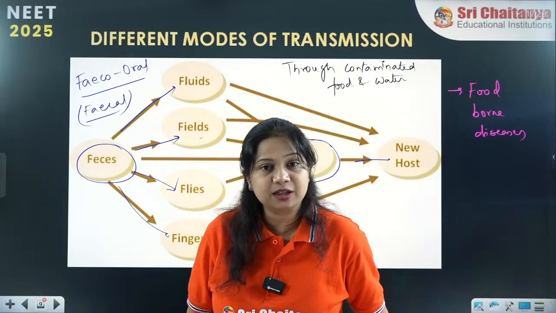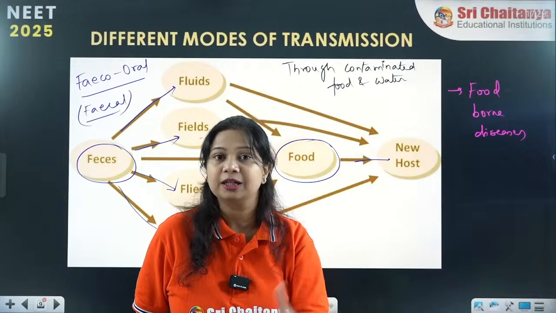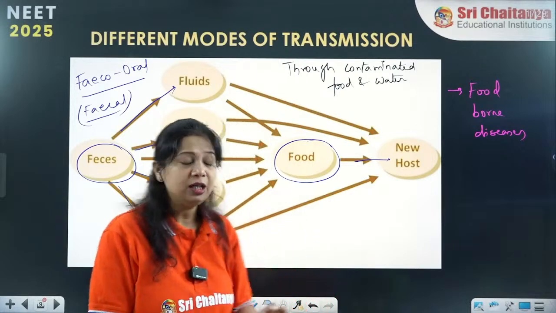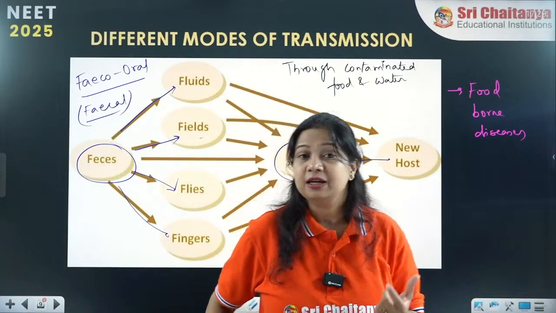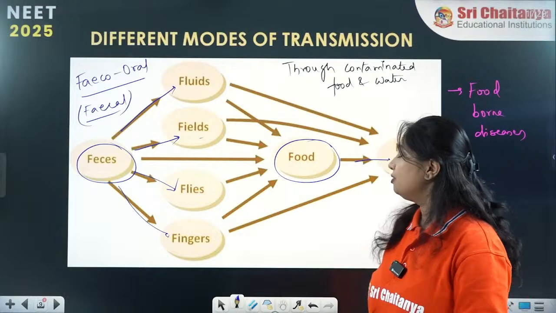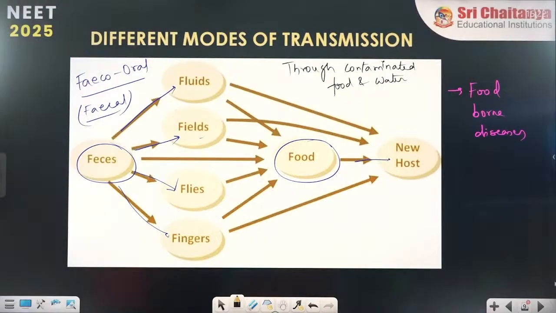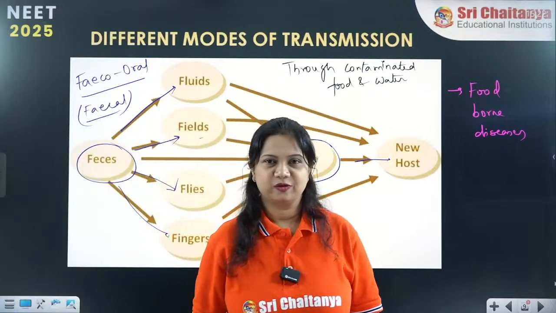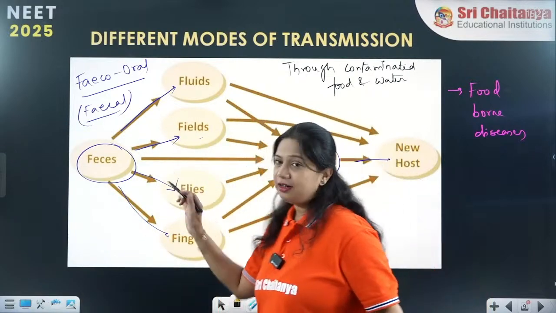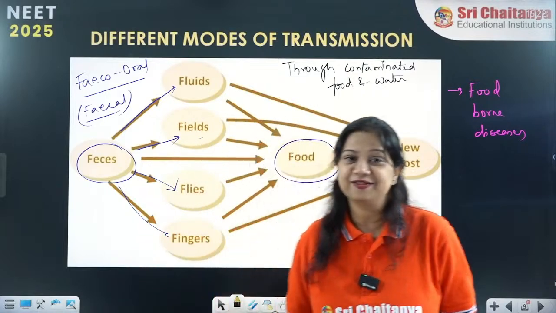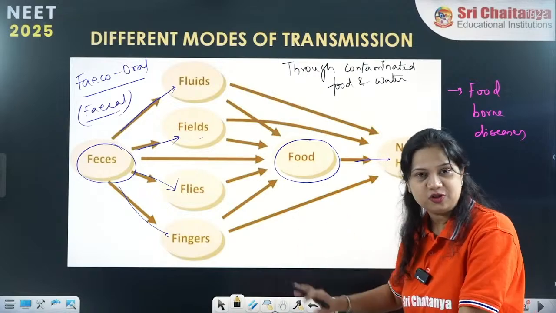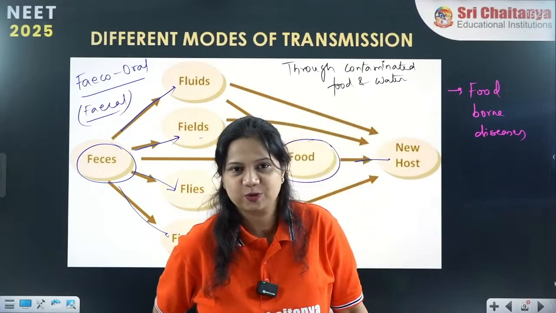So these are the methods by which fecal matter can reach a healthy human body: the contaminated water, the flies, the unhygienic hands as well as the fields. Okay, so we are back after a break. So here we are, the fecally contaminated water, the fingers, the hands, the flies and everything can transmit the fecal pathogens to our food and cause infections to our body.